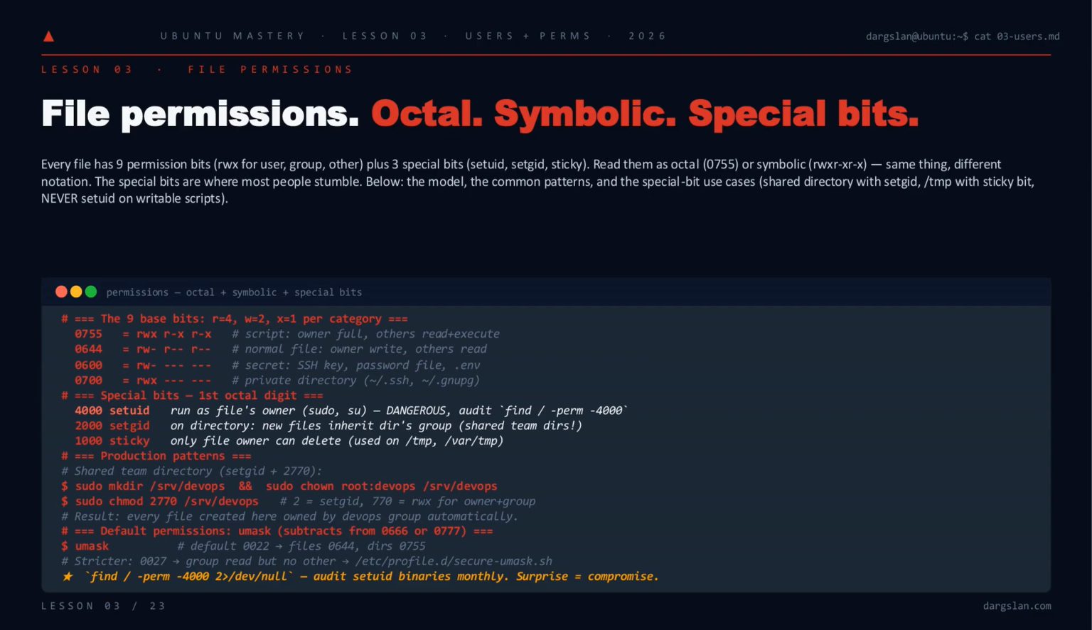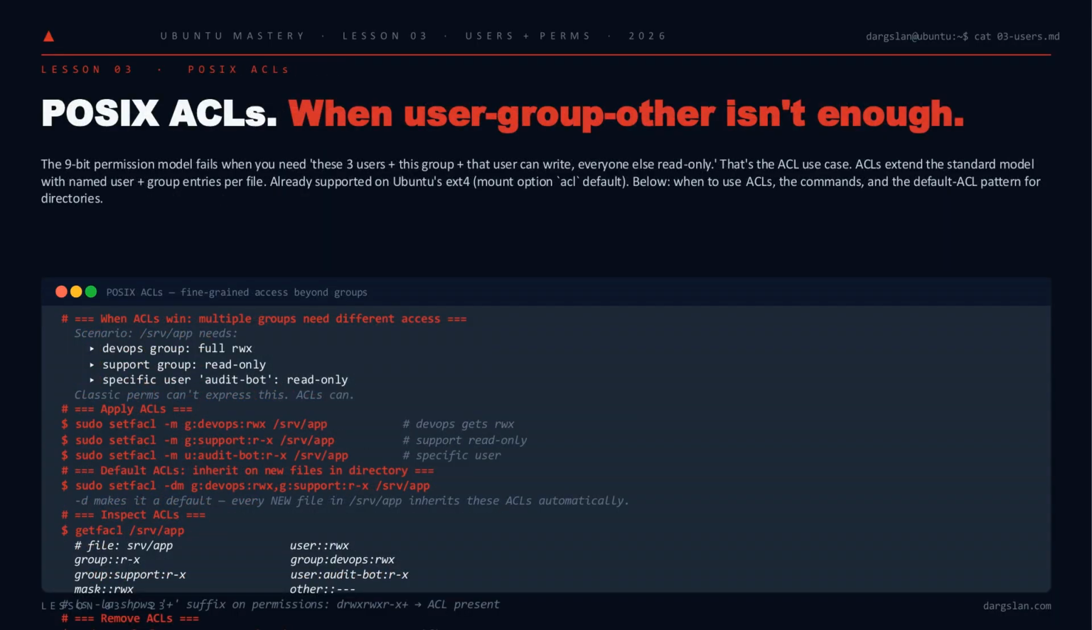It's a compromise. Eventually, the 9-bit model breaks. The moment you need 3 groups with different access plus one specific user, user-group-other can't express it. That's where POSIX ACLs come in, and Ubuntu's ext4 mounts them by default. Use setfacl -m to add a named entry, -dm to make it a default that new files inherit, and getfacl to inspect. Watch for the plus sign on ls -l.